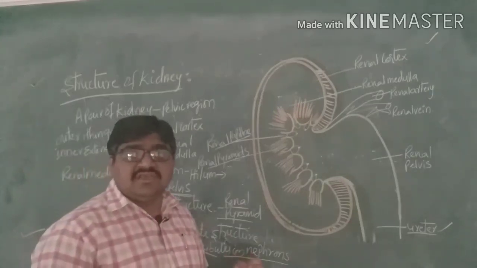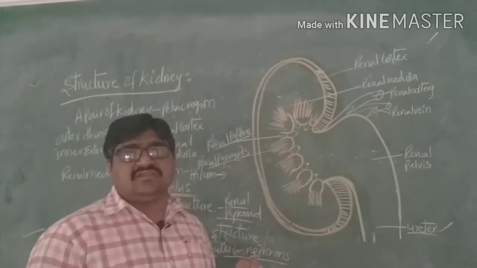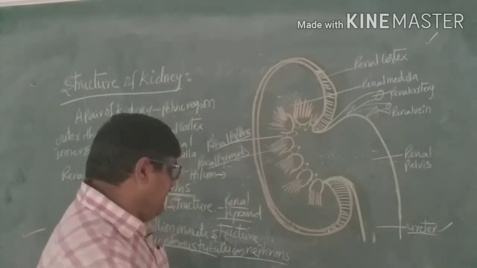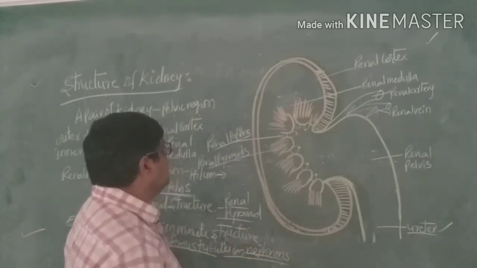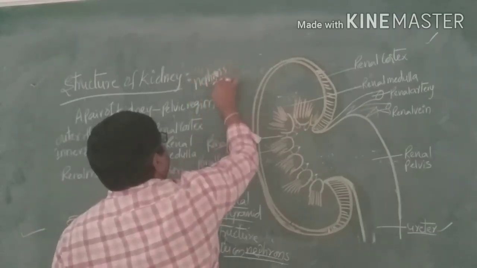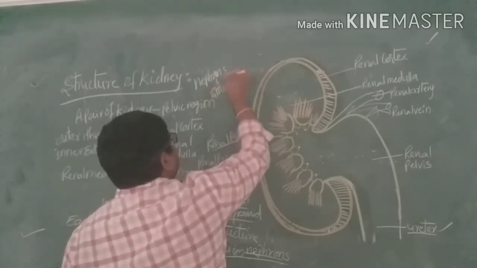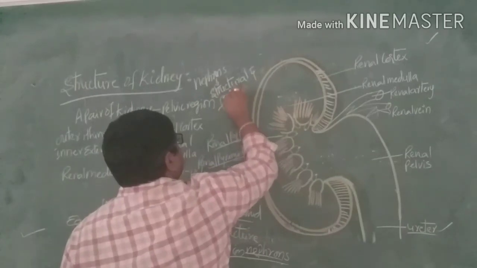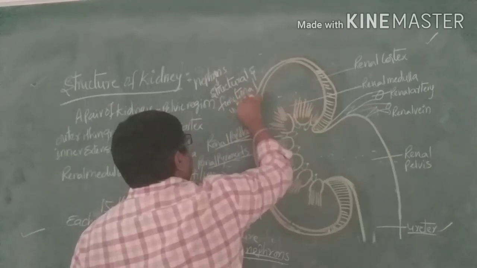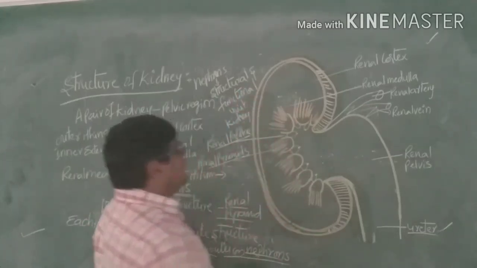So these are the main structures, the structural and functional units of the kidneys.